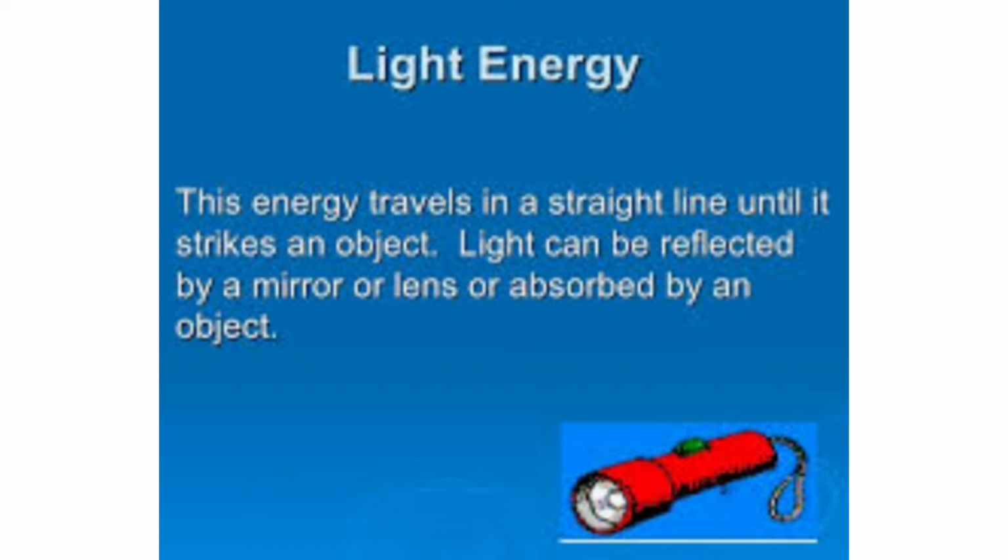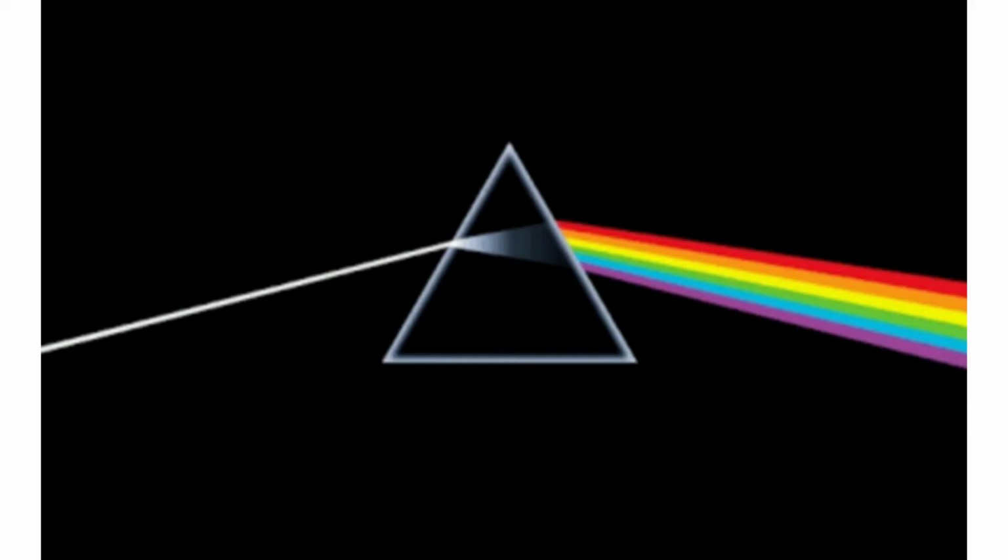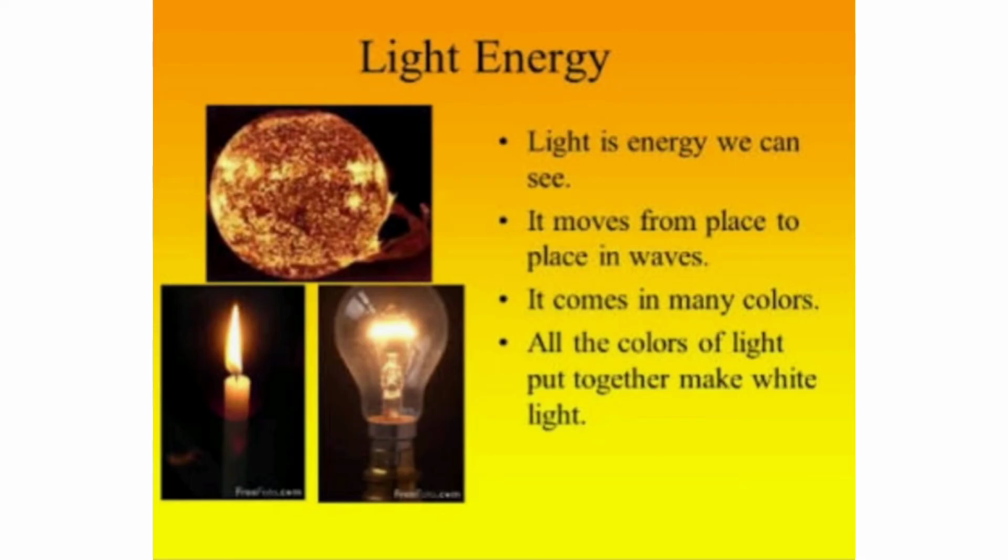Light energy travels in a straight line until it strikes an object. Light can be reflected by a mirror or lens or absorbed by an object. Light is a kind of energy. Without light energy, you could not see anything.